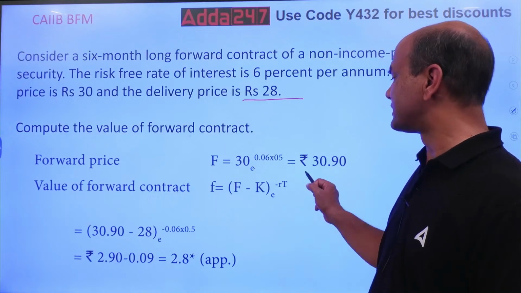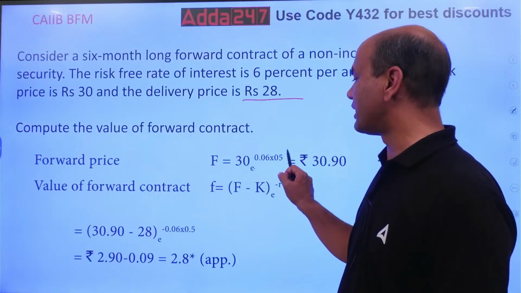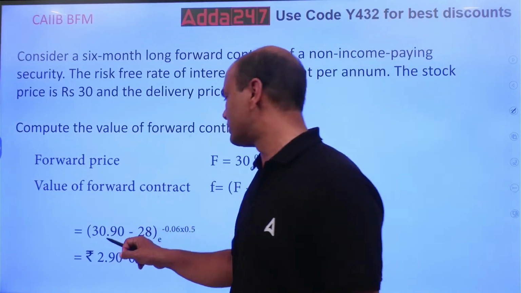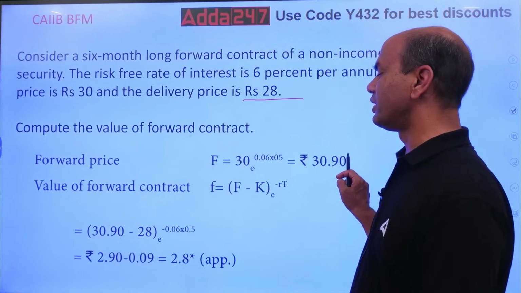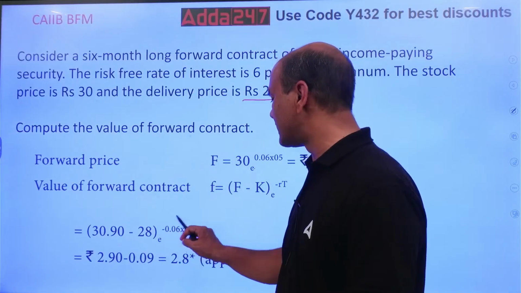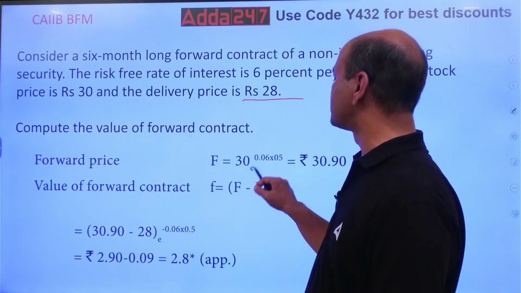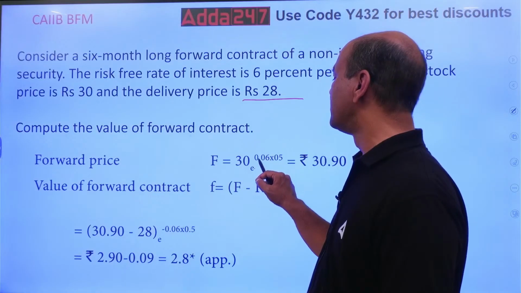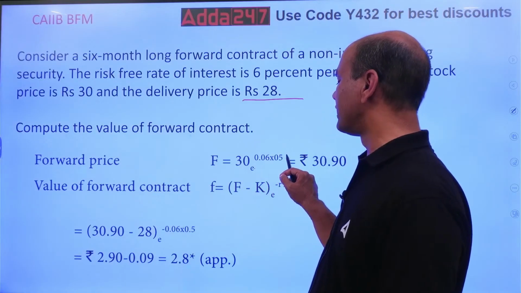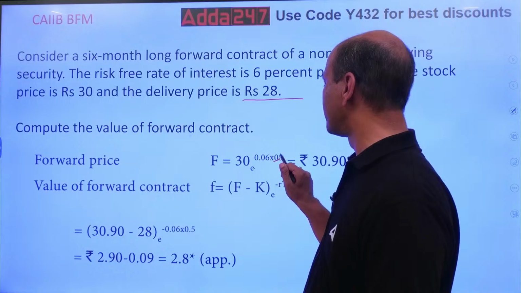So F minus K, see this, e raised to minus rT. F is what? 30.90. This is what you had got. Minus 28 into the same equation again, e raised to minus rT means 0.06 into 0.5, and it is 0.5 over here.